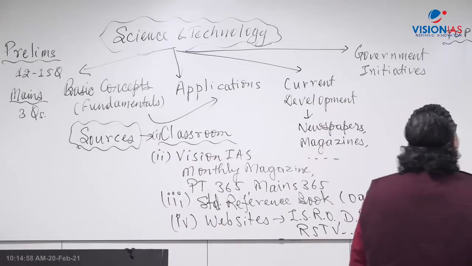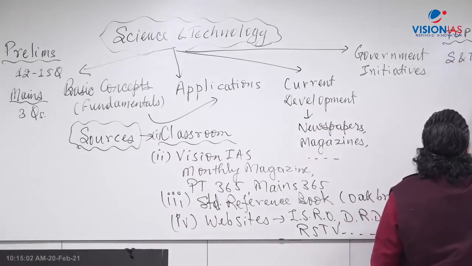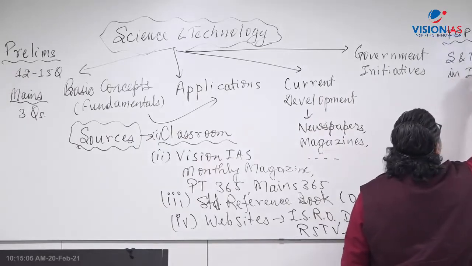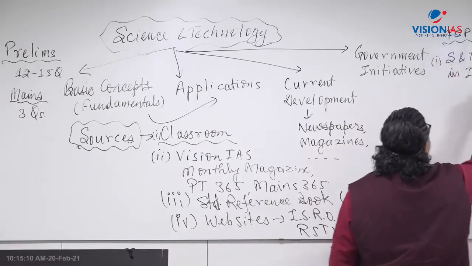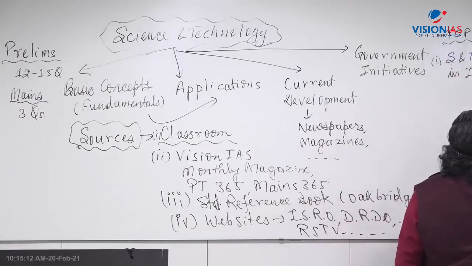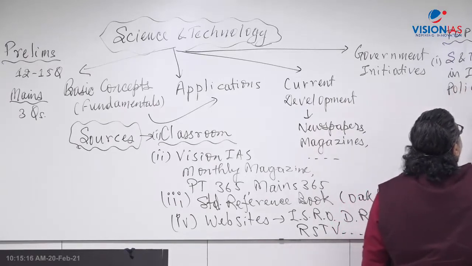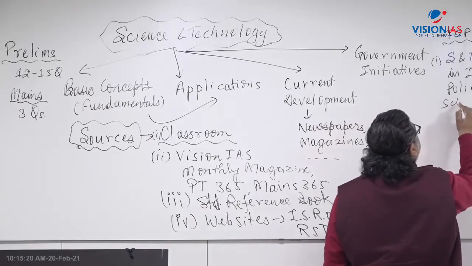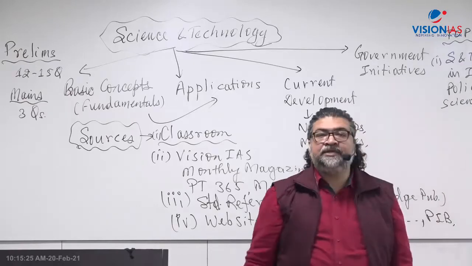One topic which we'll be covering in the classroom is science and tech development. We'll be discussing science and tech development in India. With this context, we will also cover science and tech policies, what policies are there in the country. Then we will discuss Indian scientists, prominent Indian scientists and their contribution to the field of science and technology,